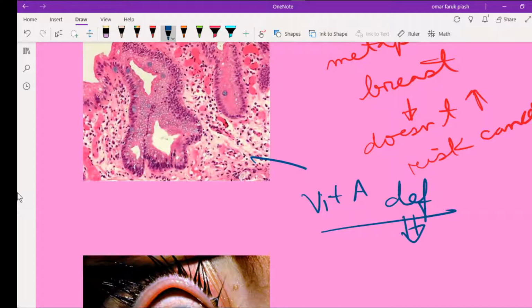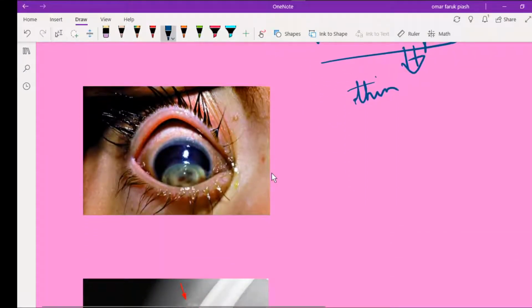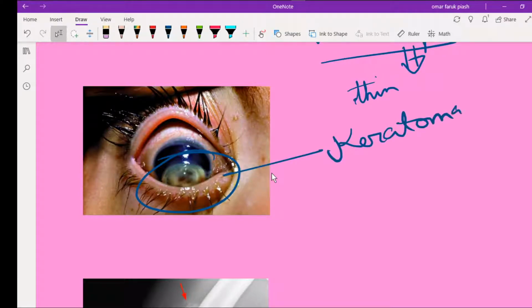In vitamin A deficiency, the thin squamous lining of the conjunctiva undergoes metaplasia into stratified keratinized squamous epithelium, and this change leads to keratomalacia. This is the picture of keratomalacia.